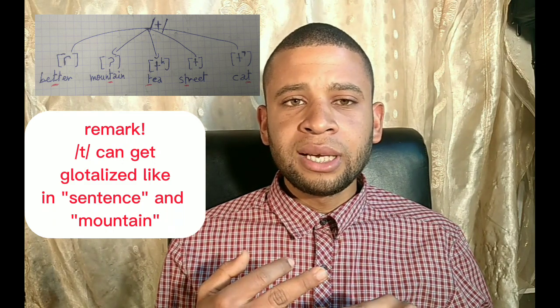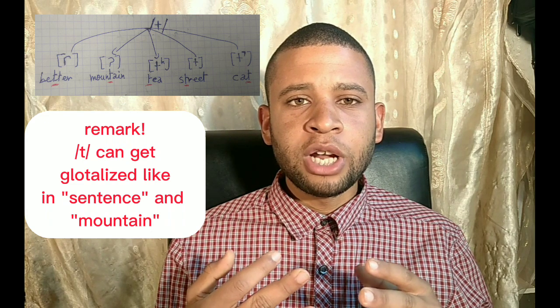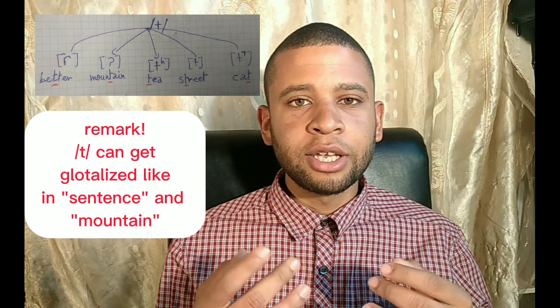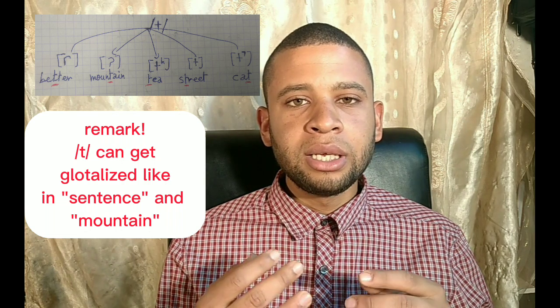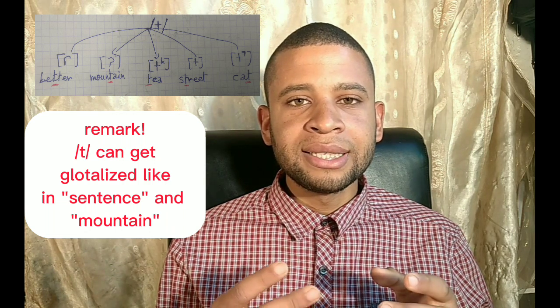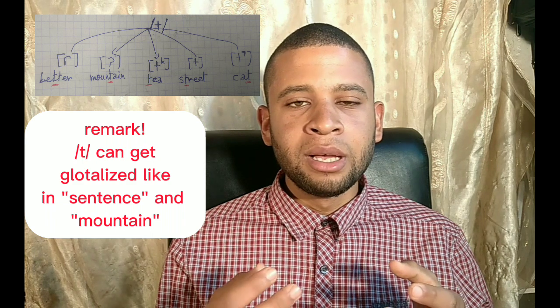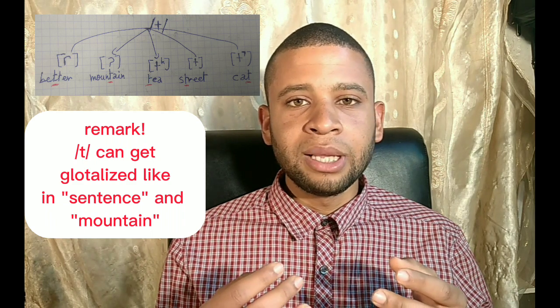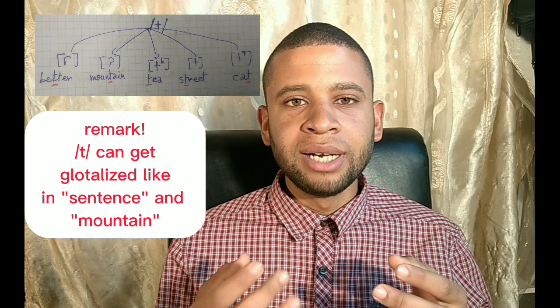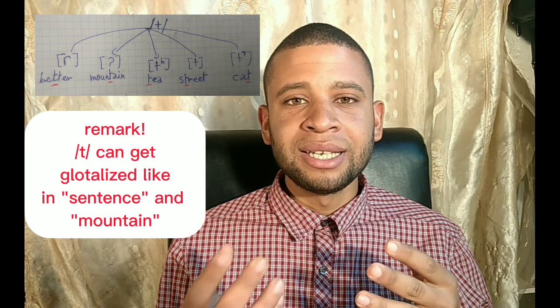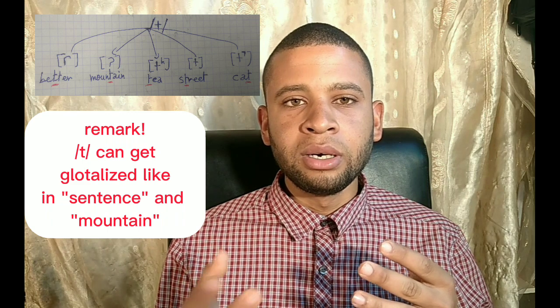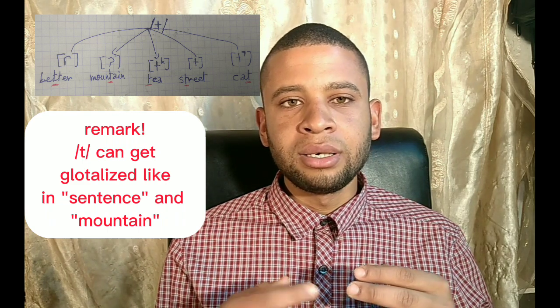It is also sometimes pronounced as a normal t, like in the word, for example, "street." And also, t can be realized as a flapped t, like in the word "better." Here t is pronounced as a flapped t, "better." Or for example, "matter."